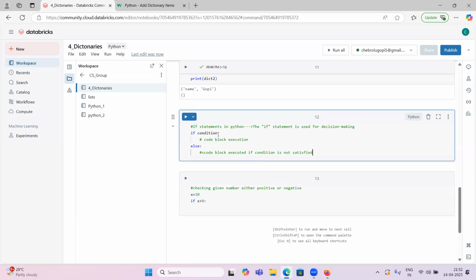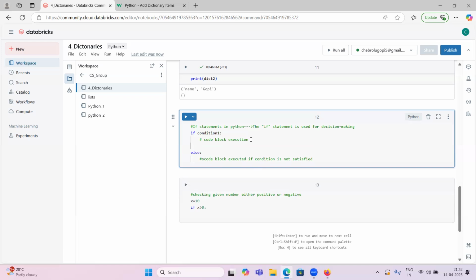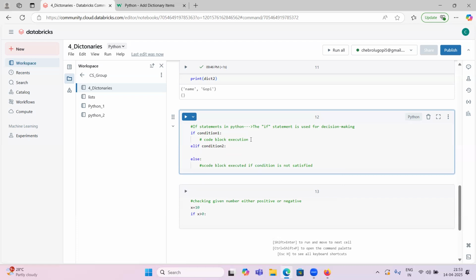So this is one scenario, guys. If you have one condition and it is true, then it will execute this code. If you already have some other condition, condition 2, then we will use elif. So elif condition 2, and under that we will have some code block to execute if condition 2 is true, and the first block if condition 1 is true.